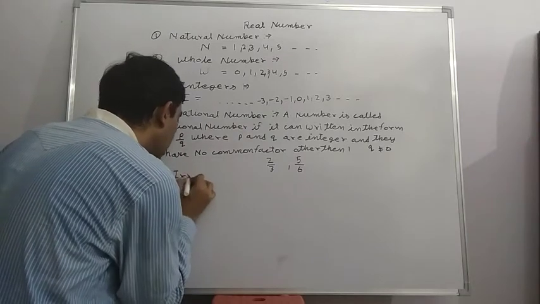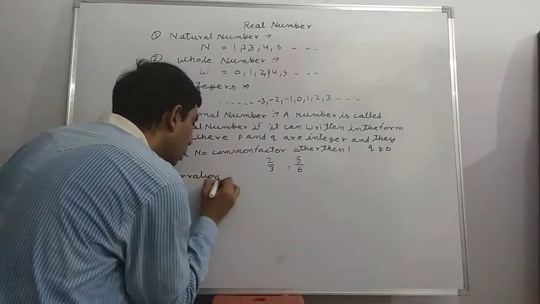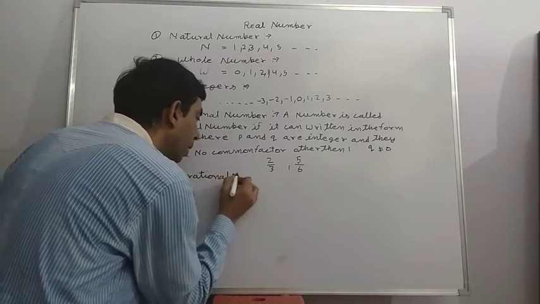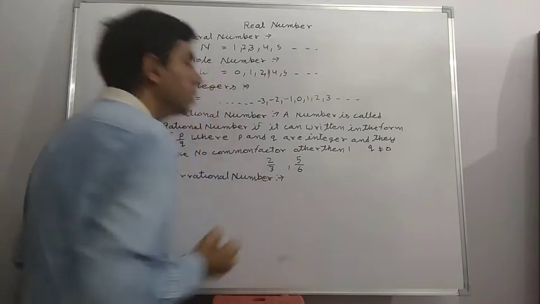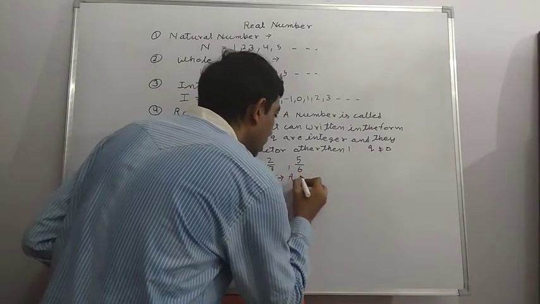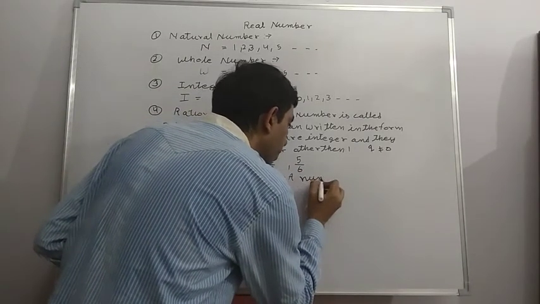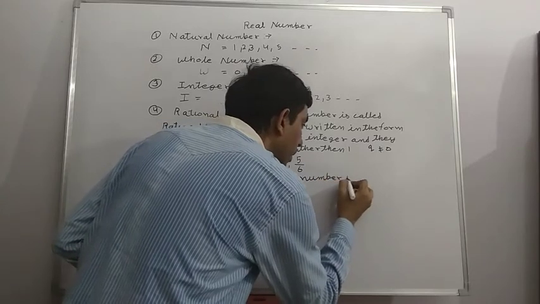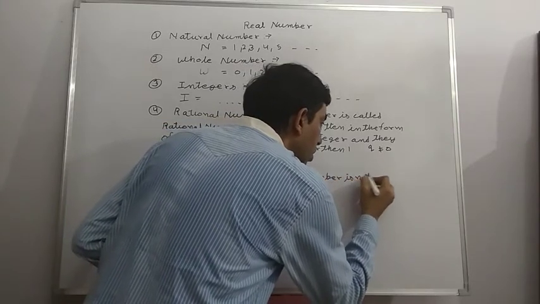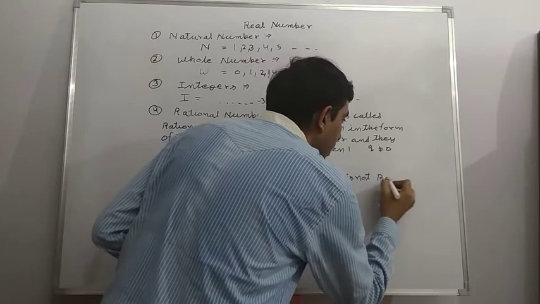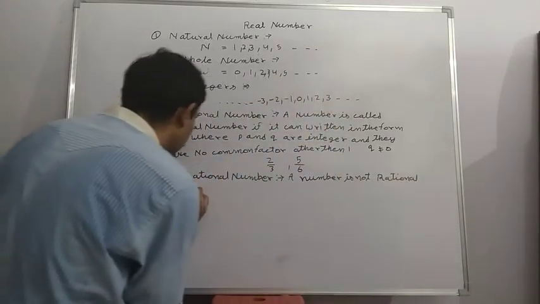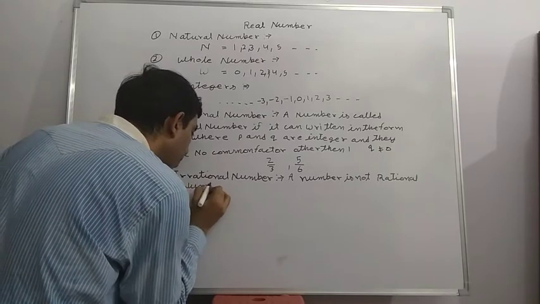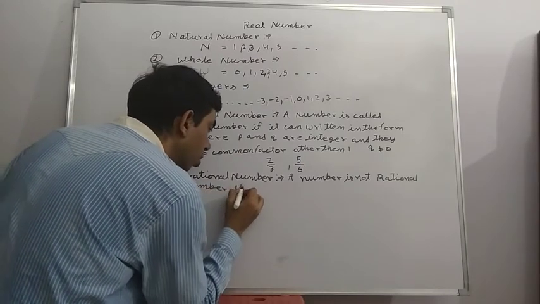Irrational number means a number that is not rational.